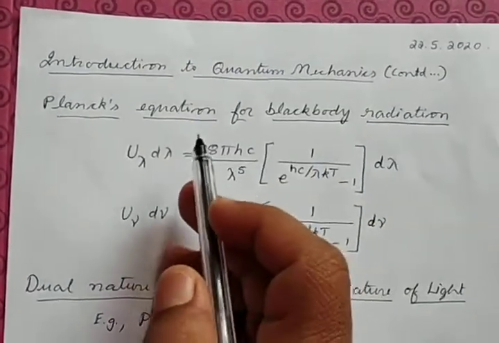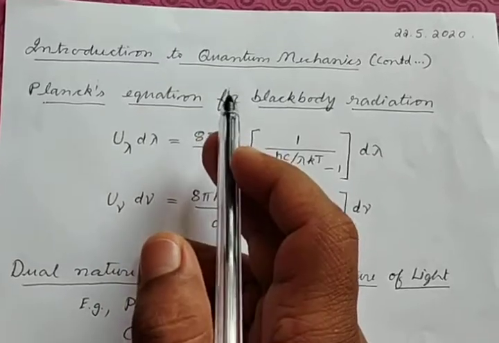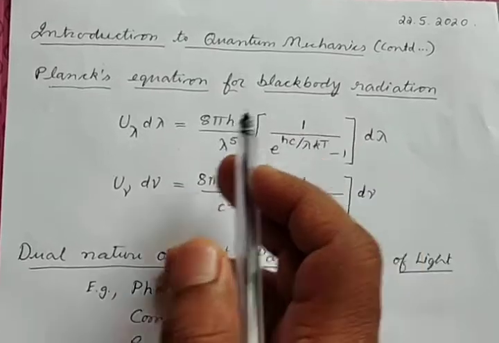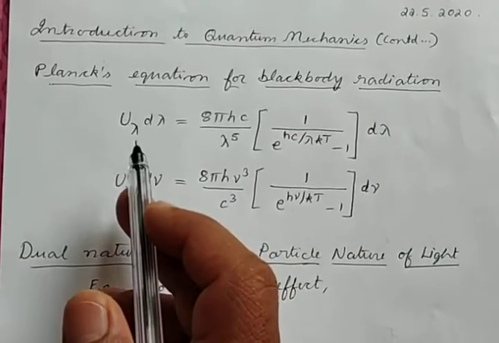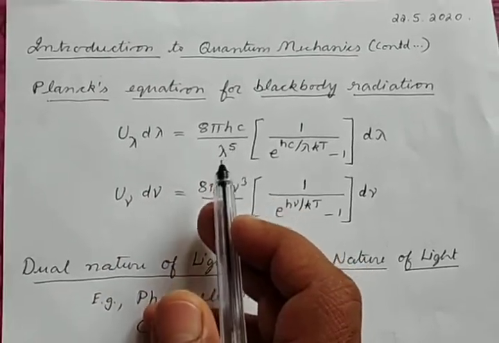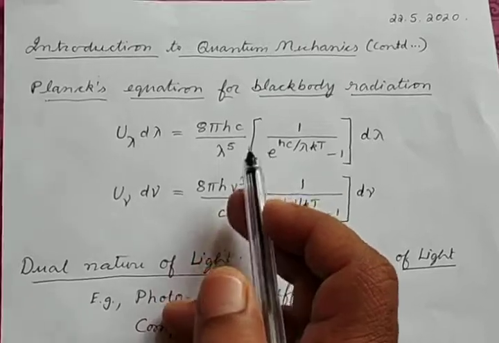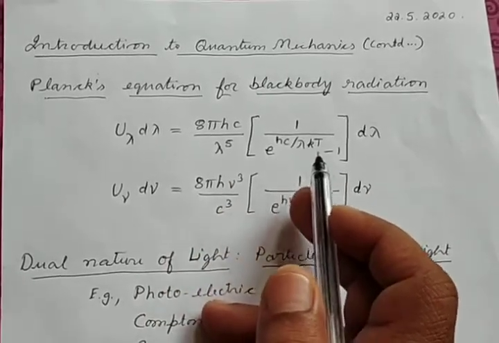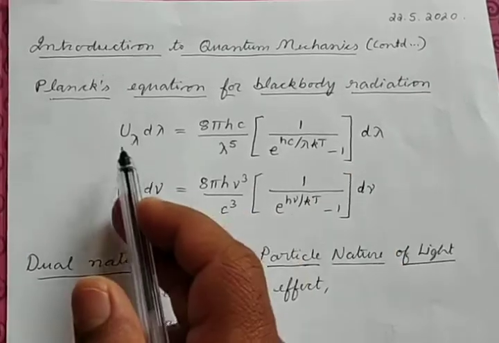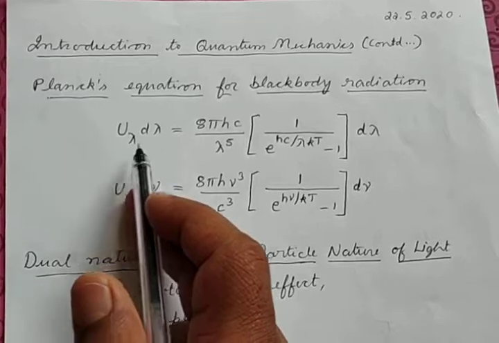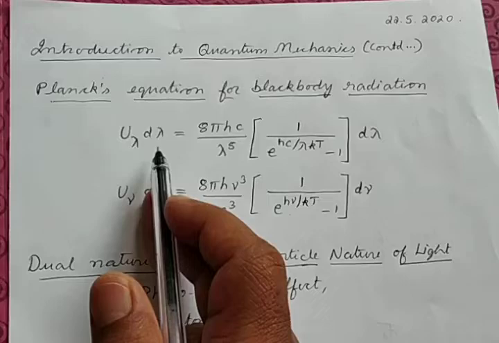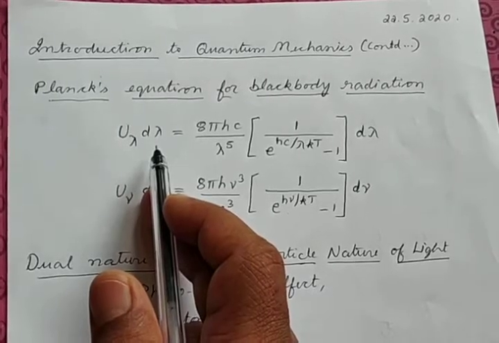Using such postulates, Max Planck is able to deduce an expression for the blackbody radiation spectrum, which is given by a differential equation like this: u lambda d lambda is equal to 8 pi hc by lambda to the power 5 into 1 over e power of hc by lambda kT minus 1 into d lambda. So here this is the intensity of the light which is emitted between two wavelengths which are very close, given by lambda and lambda plus d lambda.